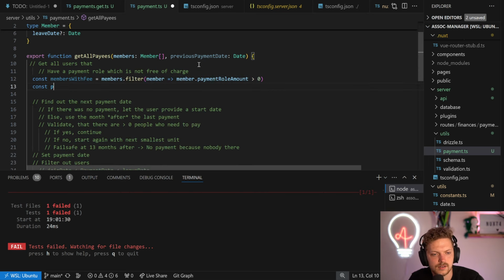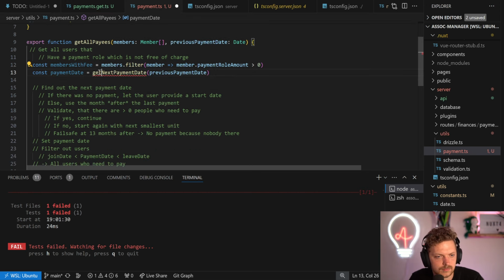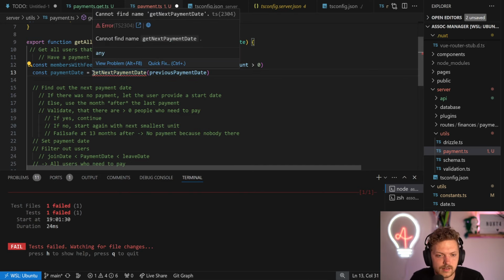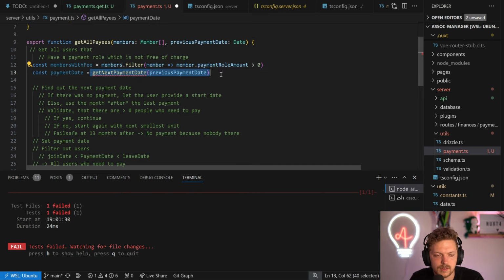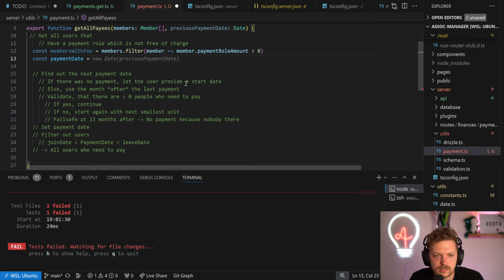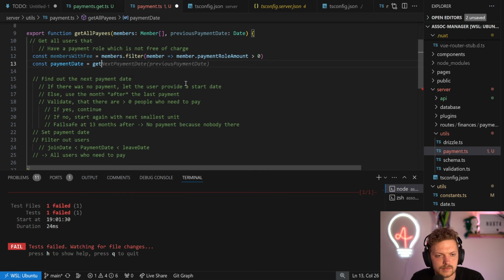So let's say const payment date equals. Okay, we get the payment date here, and we probably say, okay, let's try the next month. So I use date functions for that. That's a bit better.